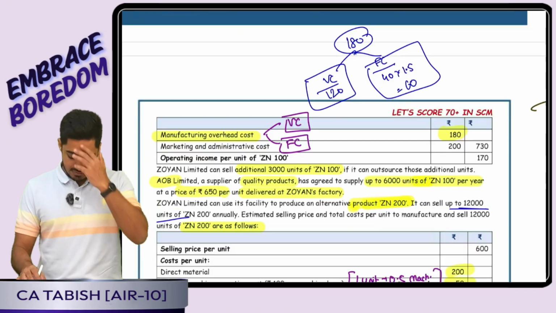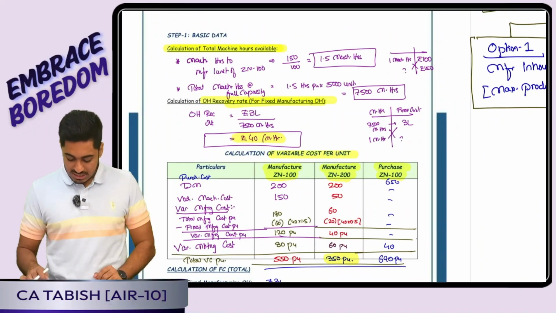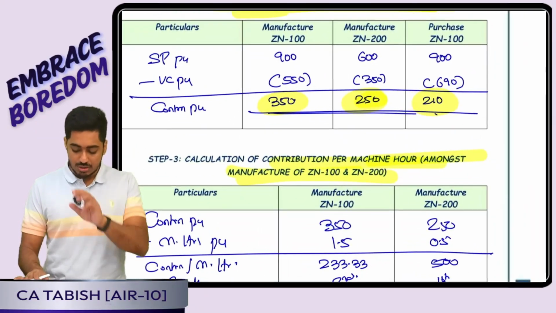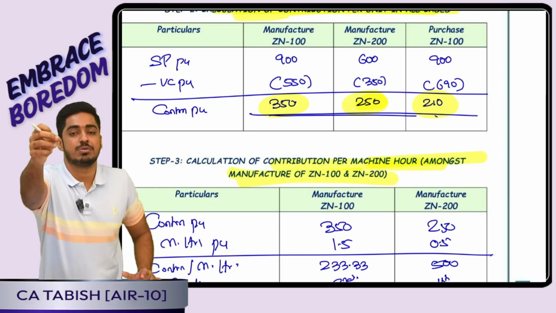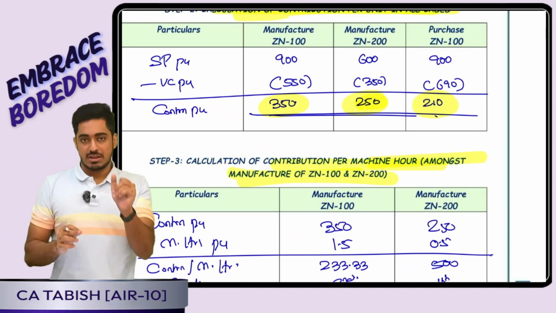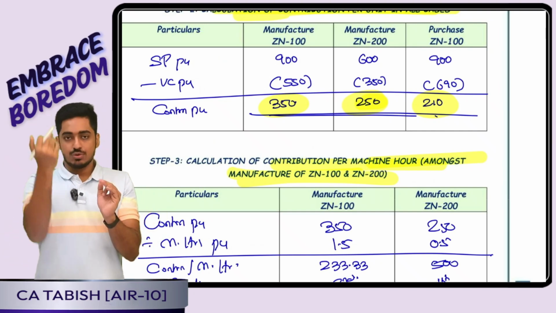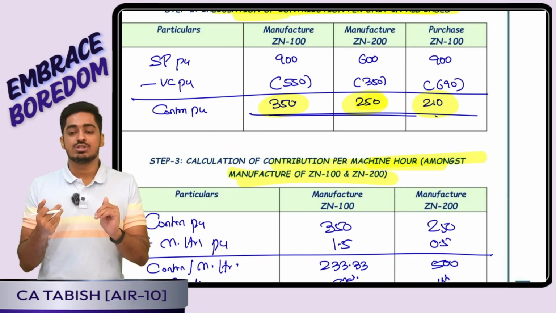Is this clear, everyone? This was an important adjustment. Using that, I will arrive at my variable cost. Accordingly, I will arrive at my contribution. Not a big deal at all. Then they asked, boss, which product should I produce first? ZN100, I can manufacture in-house. ZN200 also I can manufacture in-house. In both cases, I calculated contribution per unit.